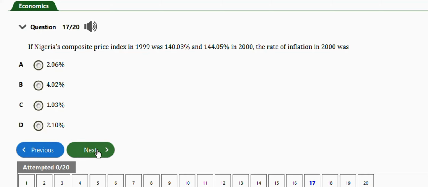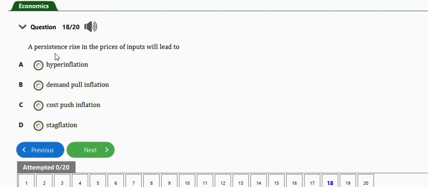The next repeated question is this one. It says a persistent rise in the price of inputs will lead to hyperinflation, demand pull inflation, cost push inflation, or stagflation. So guys, a persistent rise in the prices of inputs will lead to cost push inflation, option C.